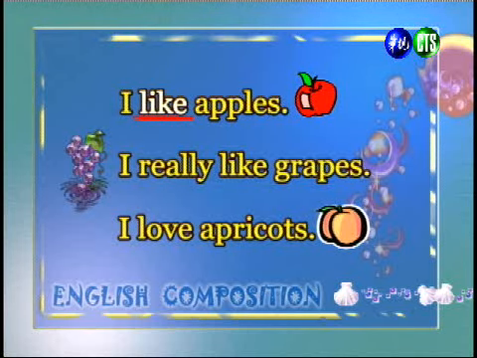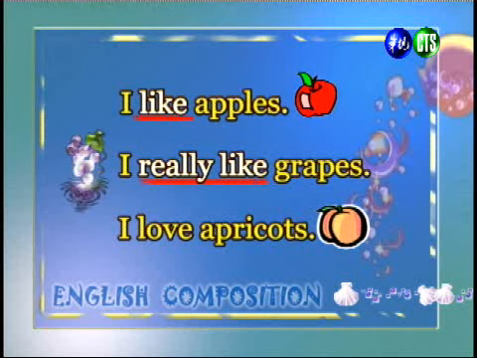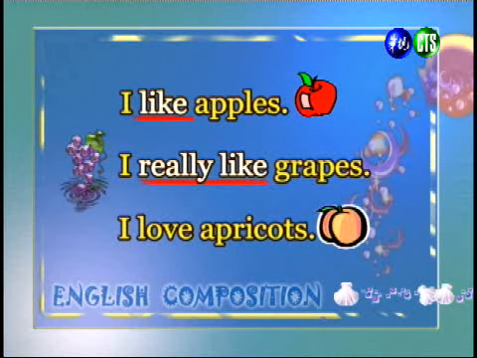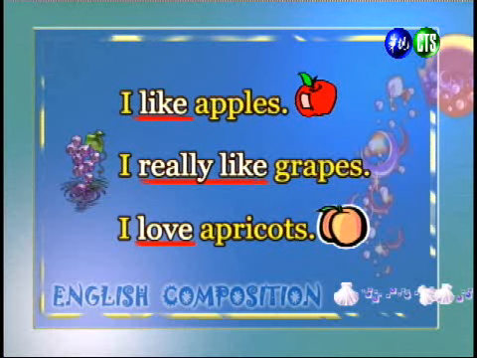So I use the word like with the word apples because it shows like, but it isn't very strong. 我们在这边使用 like 这个字来表示喜欢苹果但并不是非常强烈。And I like grapes more than I like apples, so I used a stronger phrase in the sentence, I really like grapes. And to show even stronger feeling about apricots, I wrote, I love apricots. 老师说他对桃子有更强烈的喜欢的情绪，所以他使用 love 这个字。